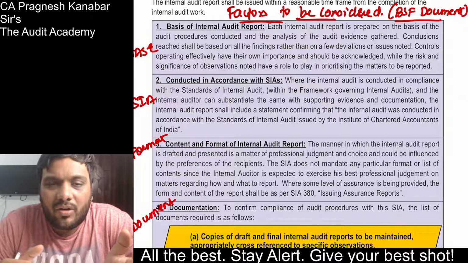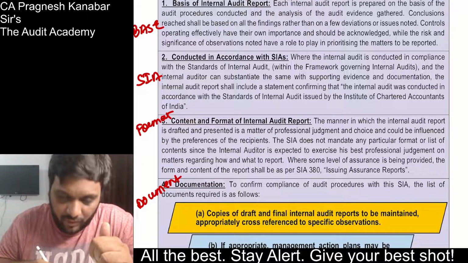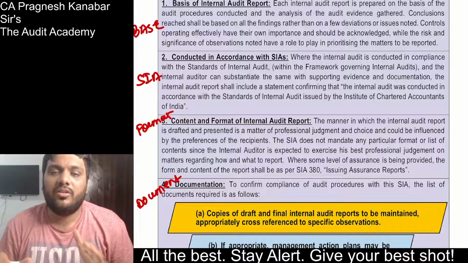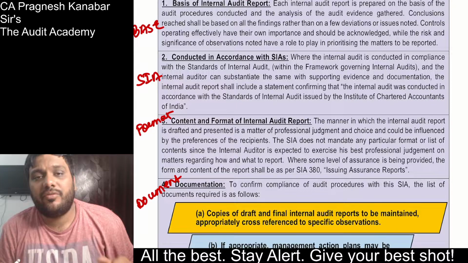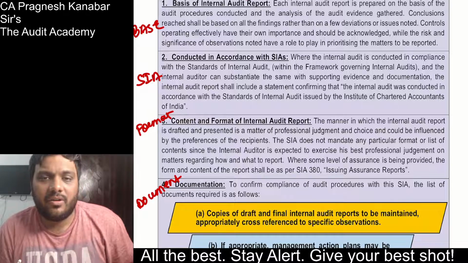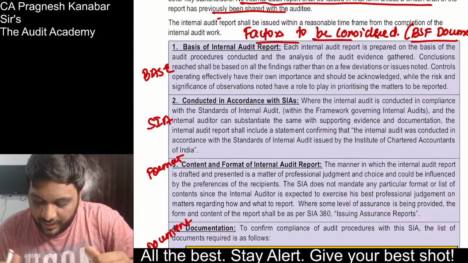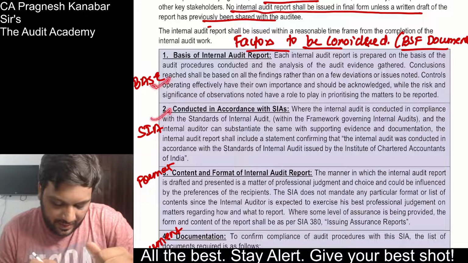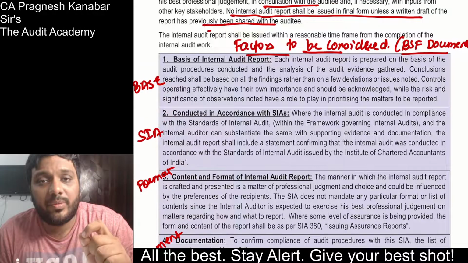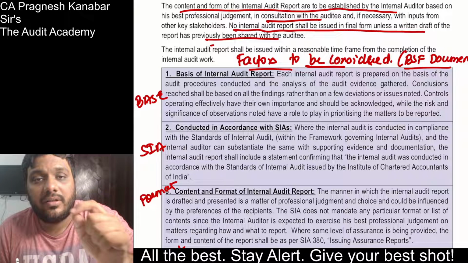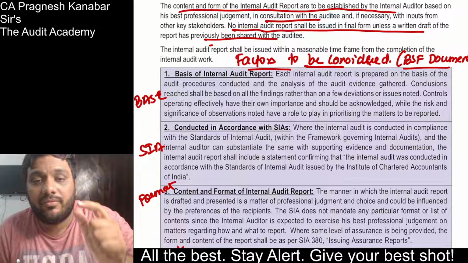You should give a reference whether it has been conducted in accordance with SIA, then the content or format of the report, and you should maintain documentation of everything: documentation of your evidence, documentation of your drafts discussed with the management, and documentation of the final report. So base, SIA, format and document, BSFD, these are the factors to be considered for an internal audit framework of reporting.